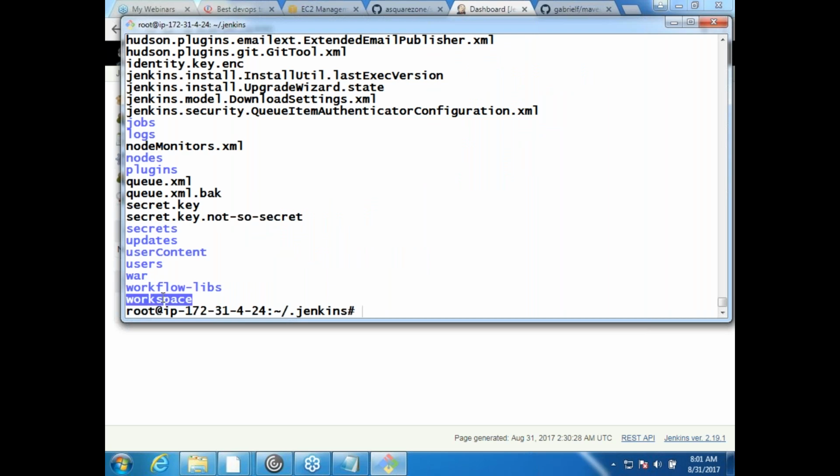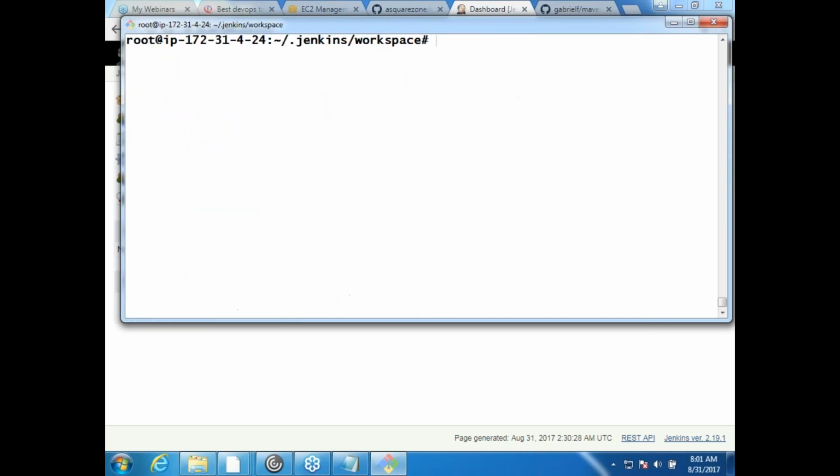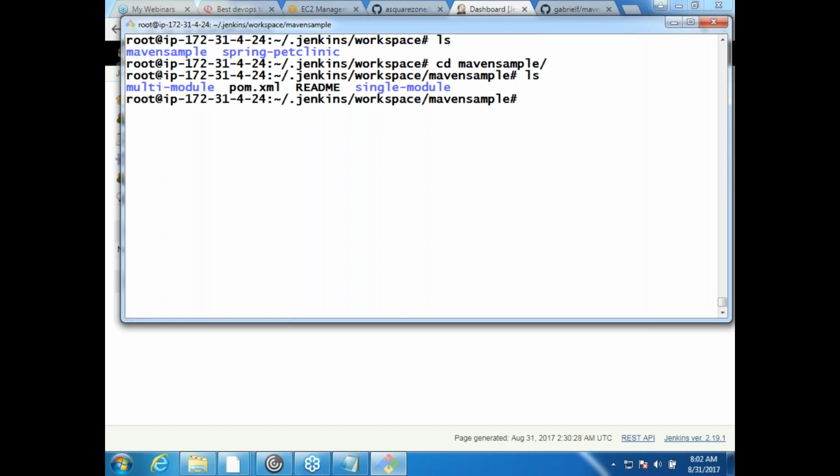In ls also I have a lot of stuff. I am seeing something called workspace. So let me get into cd workspace and do ls. For every project you create, a folder will be created in workspace, and whatever happens in that project, be it build or Git, it will try to store in that. Let me get into cd Maven sample and do ls.